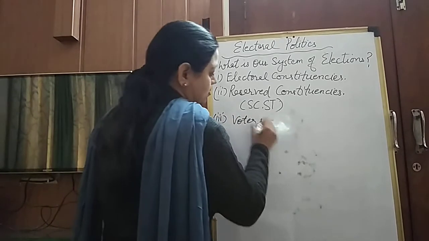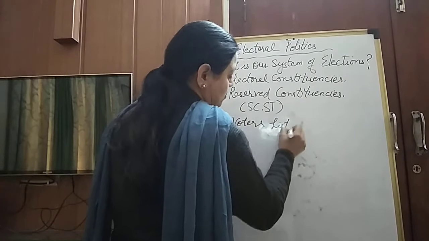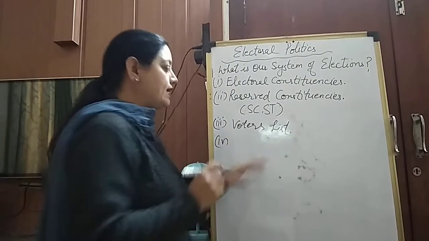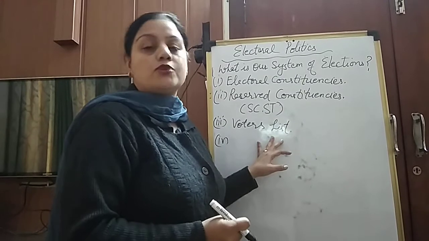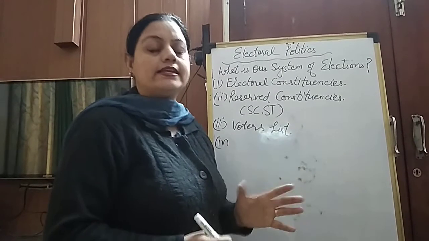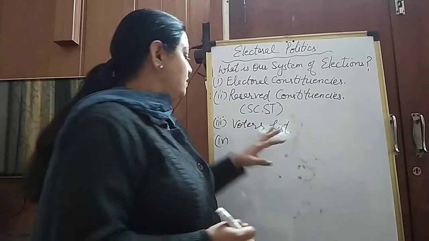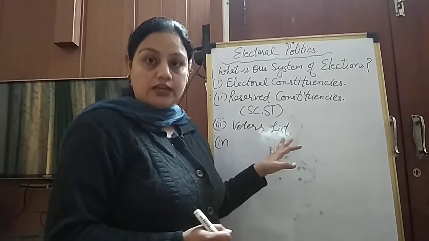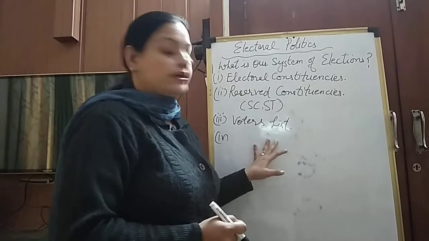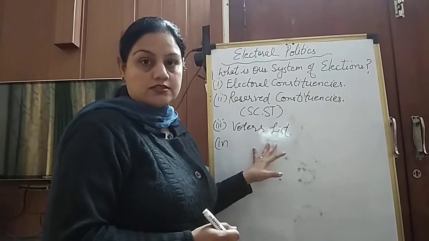Voters list. Next is the Election Commission, which is an independent body responsible for conducting all the elections in the country, that prepares the voters list. The people who reach the age of 18 or above are registered in the voters list.